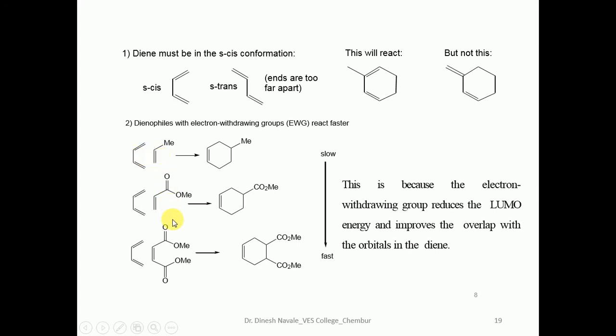The dienophile should always be considered as an electron withdrawing group, which will give a higher reaction rate. One of the important things about the Diels-Alder reaction is what? The diene should always be in the cis conformation and not in the trans conformation.